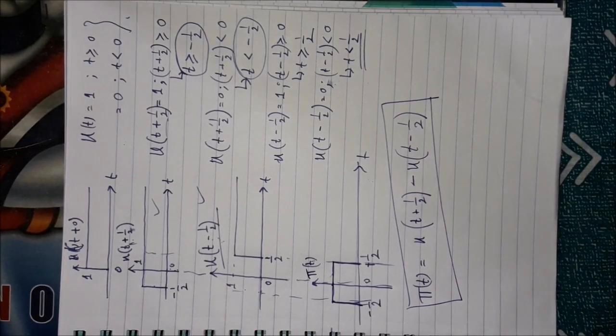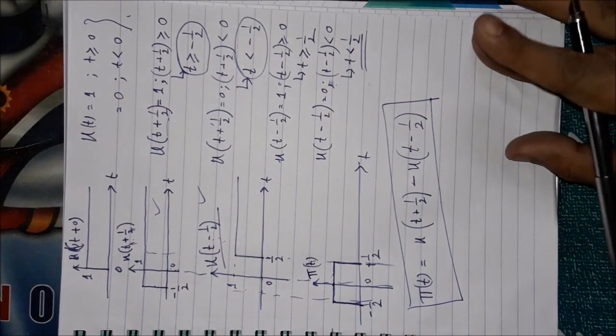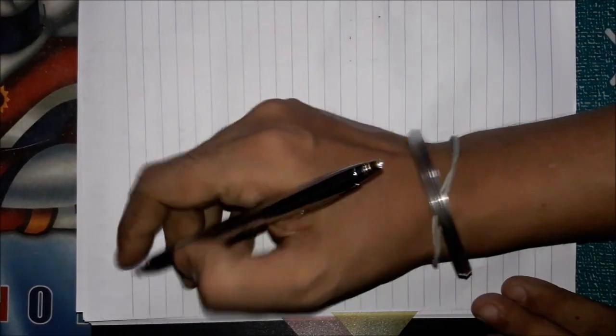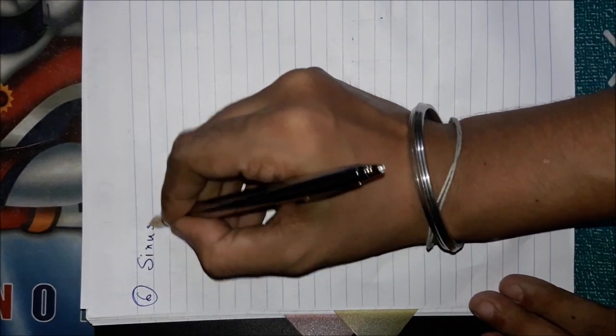Next I am going to the next kind of standard signal, which is called sinusoidal signals. Number 6, sinusoidal signals.